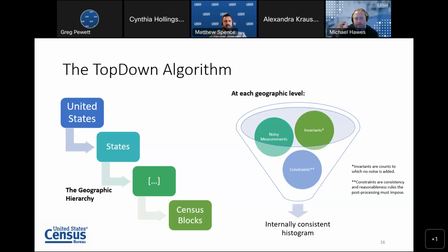And then it takes all of those and uses those noisy measurements, invariants, and constraints to post-process the data into an internally consistent histogram. Then once it's done at that first geographic level, it moves down one, and the results from the higher level then add to the set of constraints. So each geographic level will sum to the parent level or levels above it.